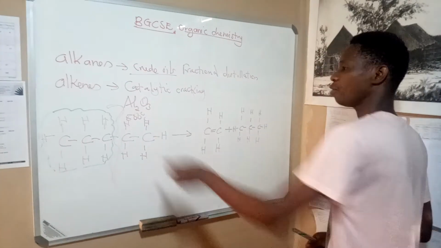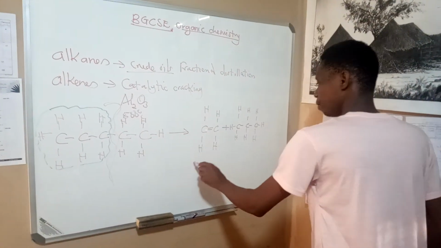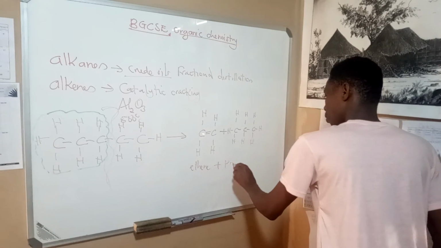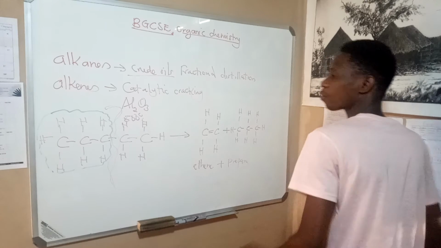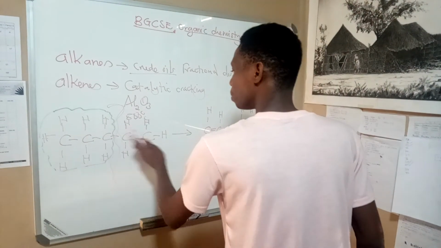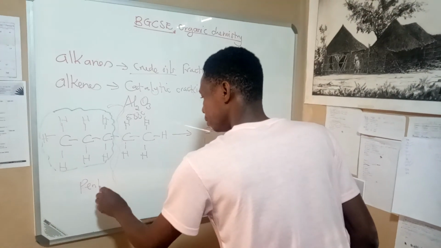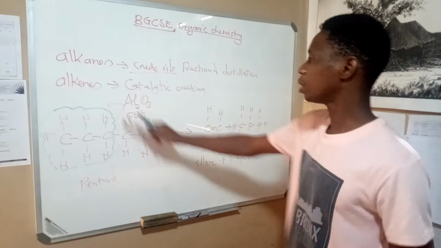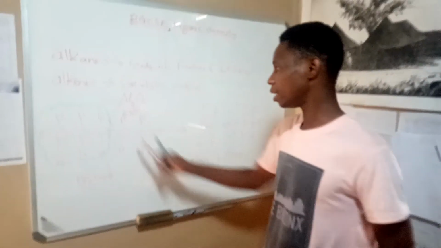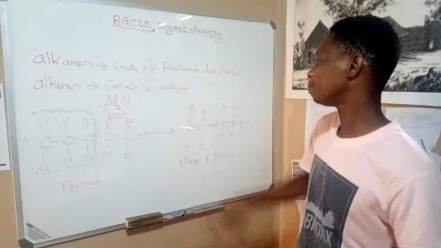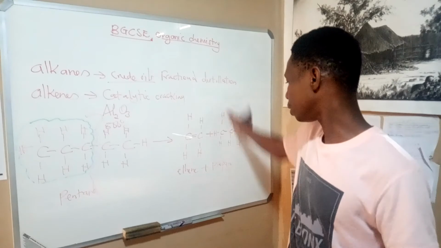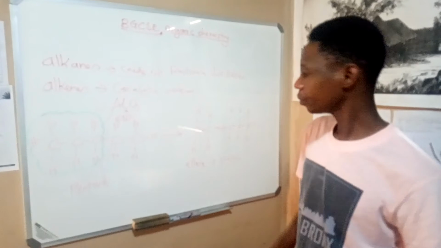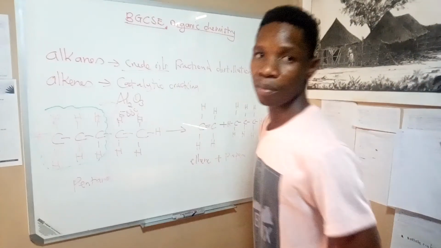So in this case, if we crack there, then we have ethene plus propane, from pentane. Cracking of pentane with this catalyst, aluminium oxide, at 500 degrees Celsius will give us ethene and propane according to this equation. Now, moving on.